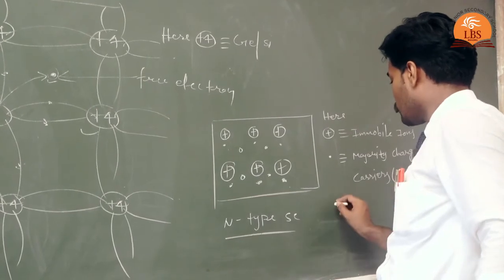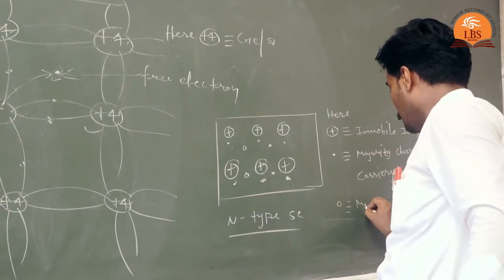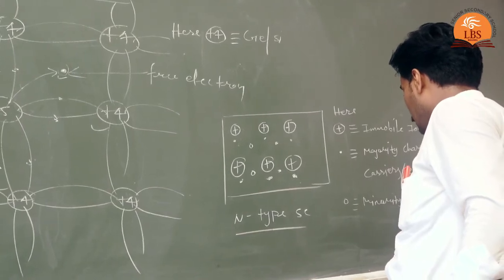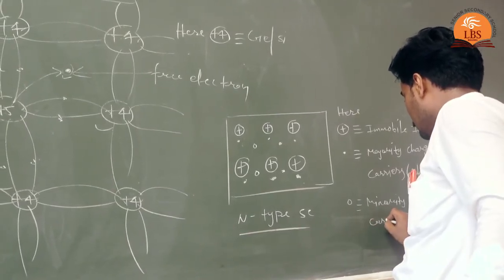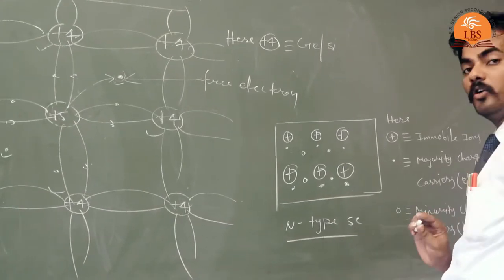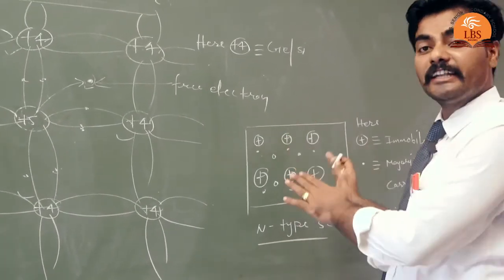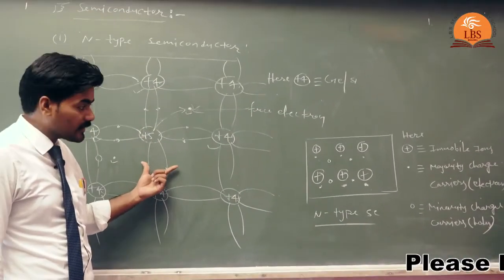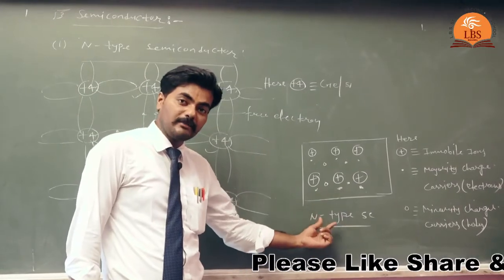And these are the minority charge carriers, and the minority charge carriers are holes. So this is the N-type semiconductor. This is the bonding diagram of the N-type semiconductor, and this is the block diagram of the N-type semiconductor.